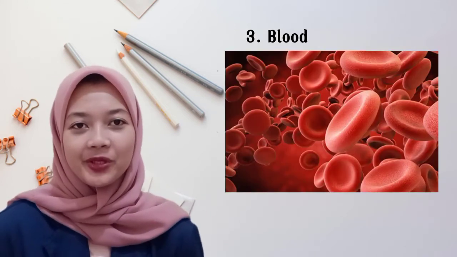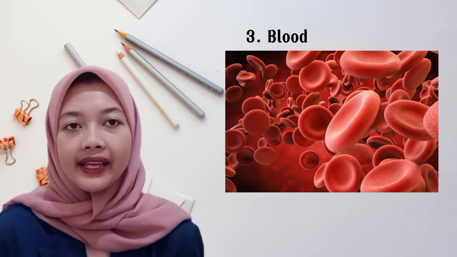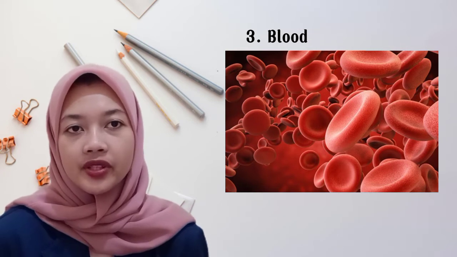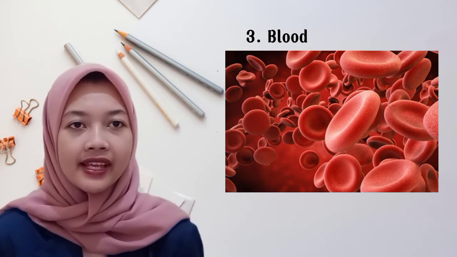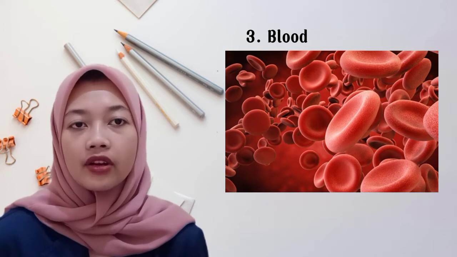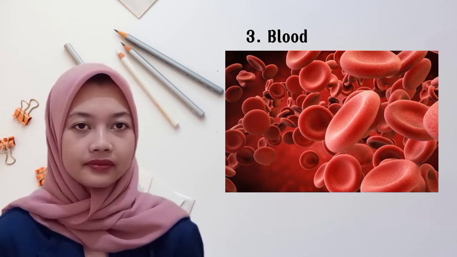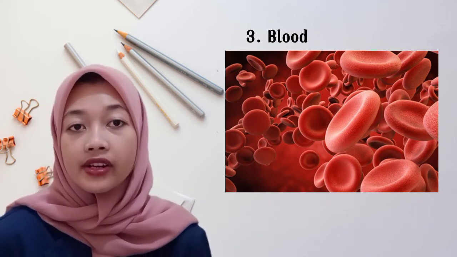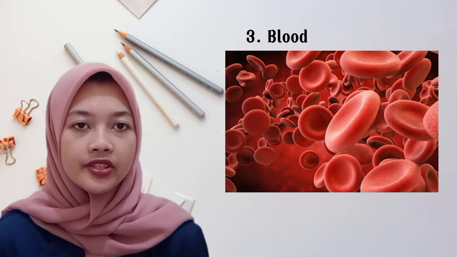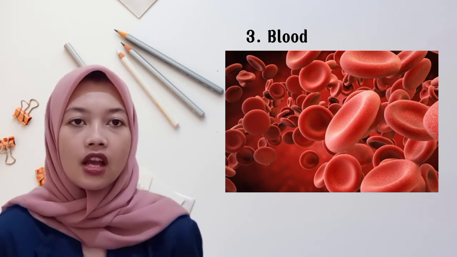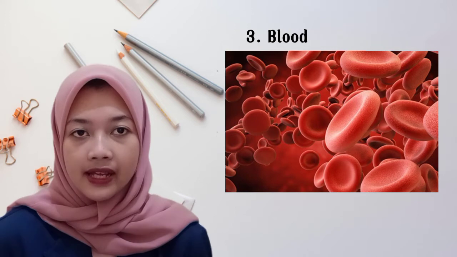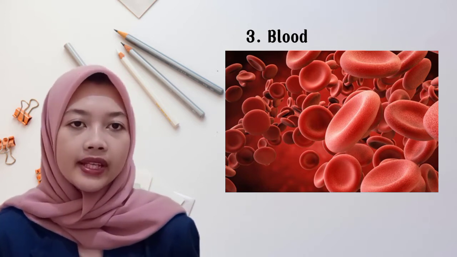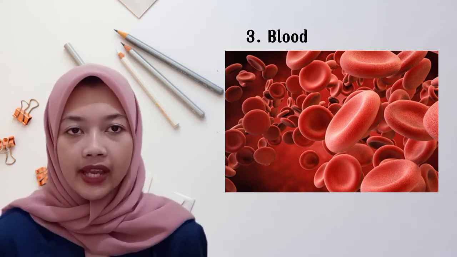Number 3. Blood. Blood plays an important role for humans because it functions to circulate oxygen throughout the body and carry carbon dioxide from all over the body to the lungs. Blood in the human body flows through the organs of the human blood circulation throughout the body. Blood consists of blood plasma, red blood cells or erythrocytes, white blood cells or leukocytes, and platelets.